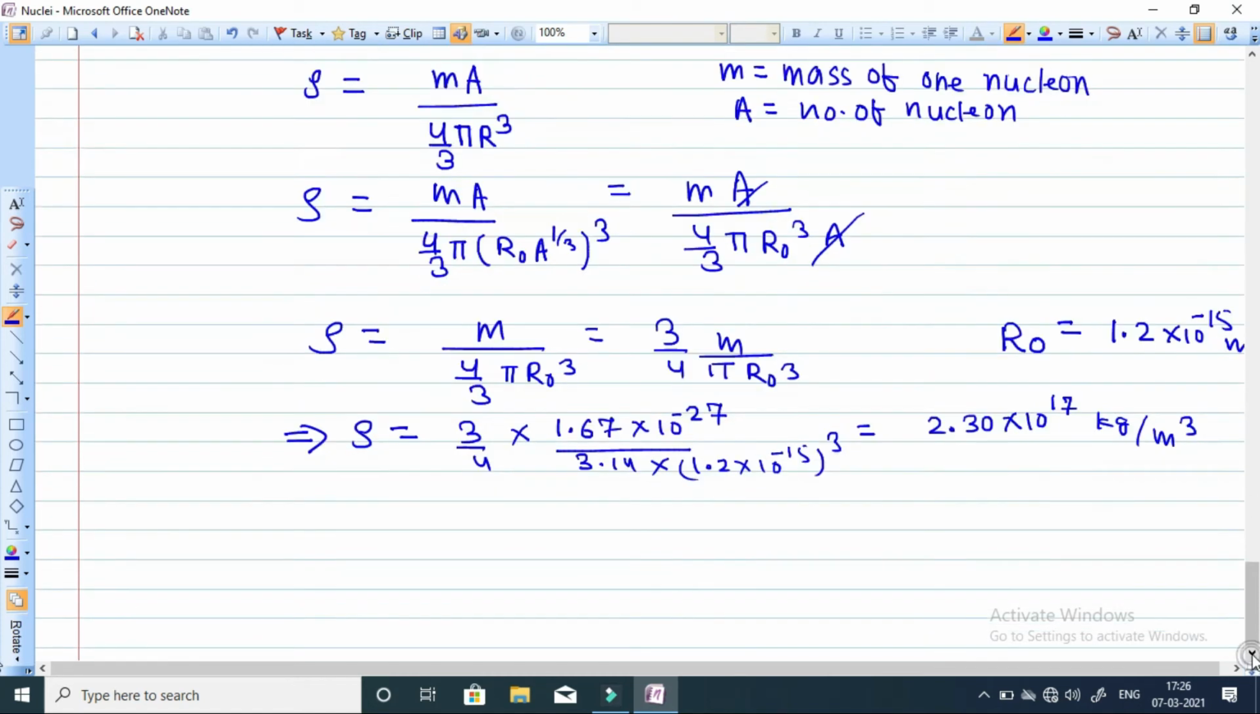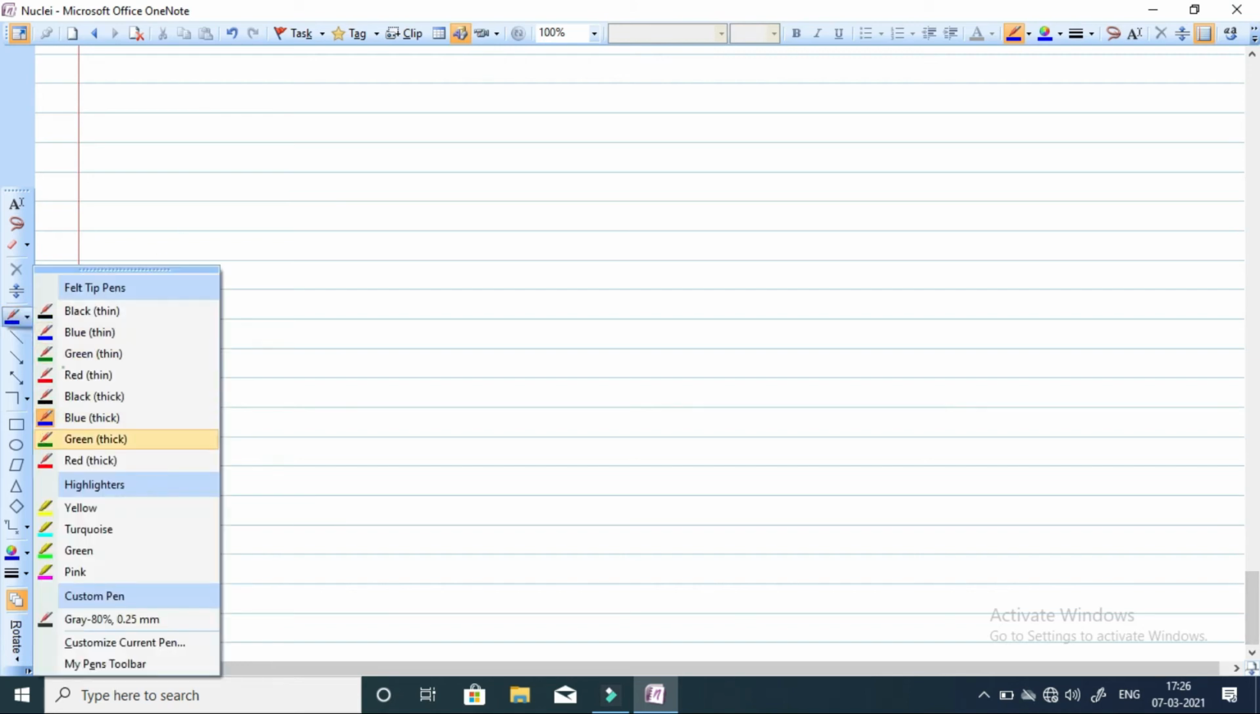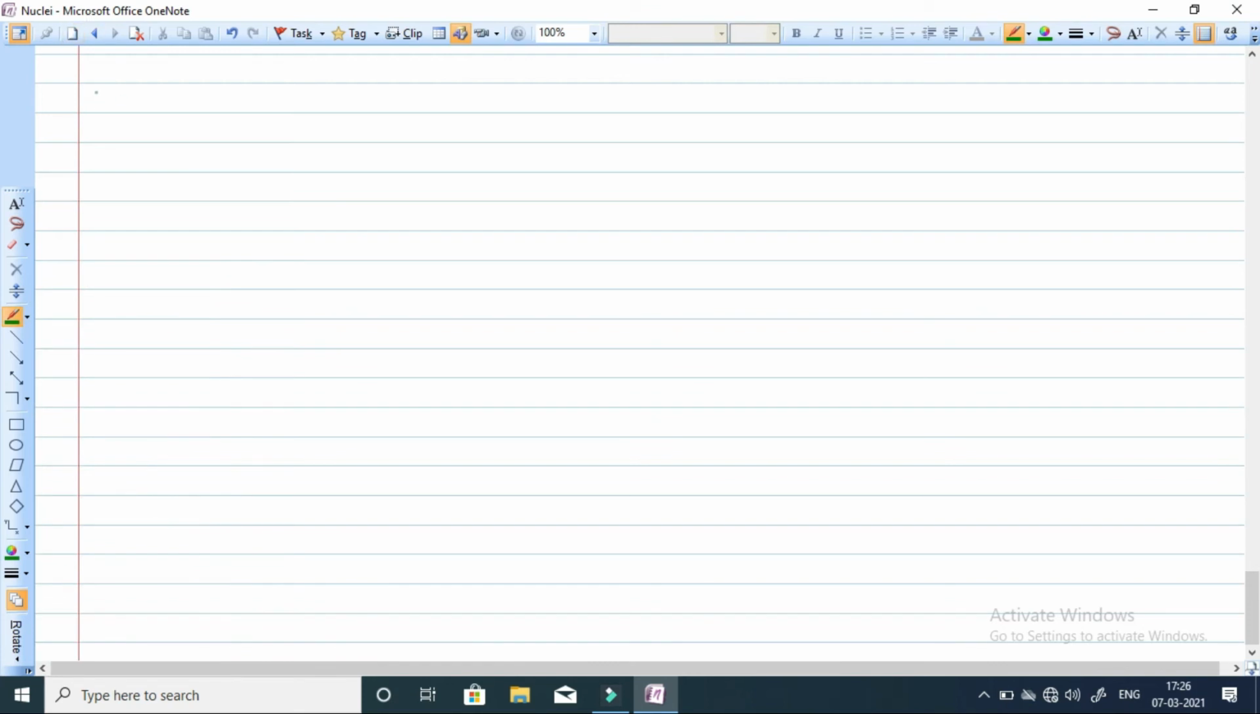The next term in this chapter is mass energy conversion, which is again very important in this chapter.